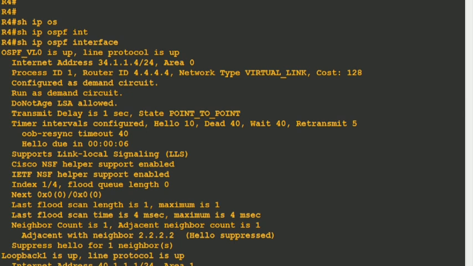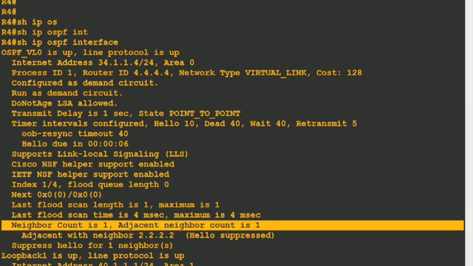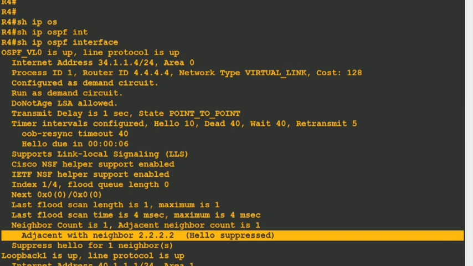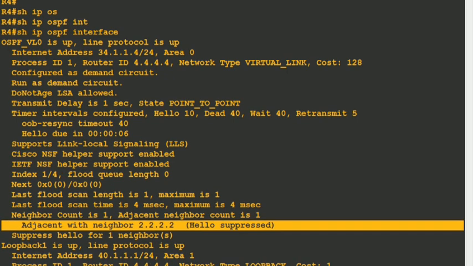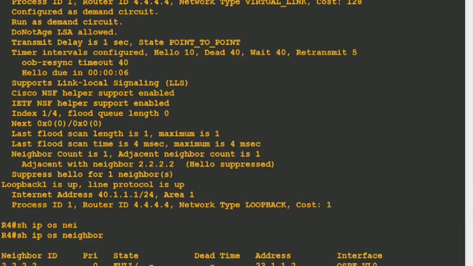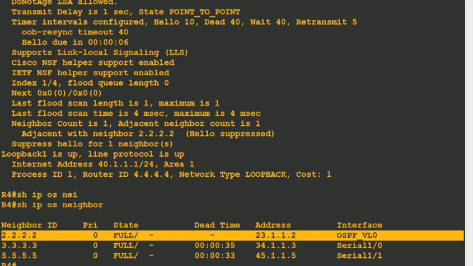Second thing, neighbor count is 1, adjacent with the neighbor, and hellos have been suppressed. It means it is not sending hello packets anymore to its neighbor 2.2.2.2. As you can see in show ip ospf neighbor, try to understand it. There is no dead interval available. You know why? Why is the dead interval not there?